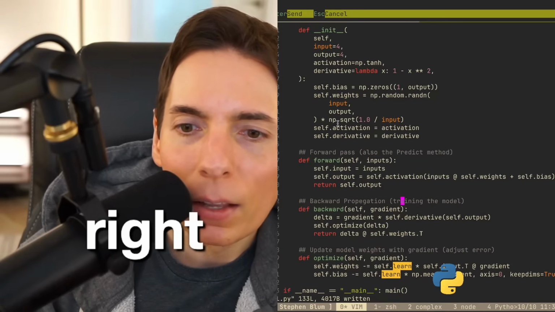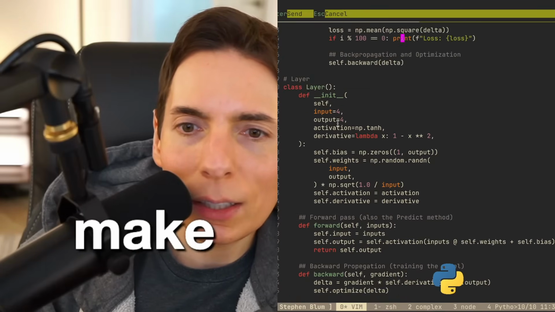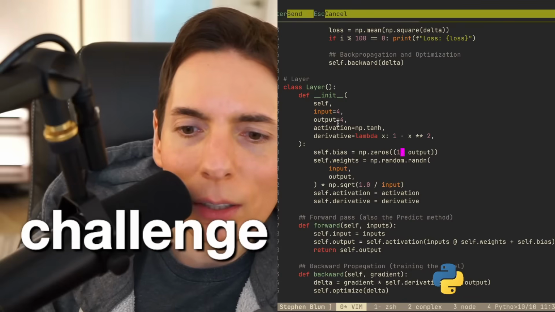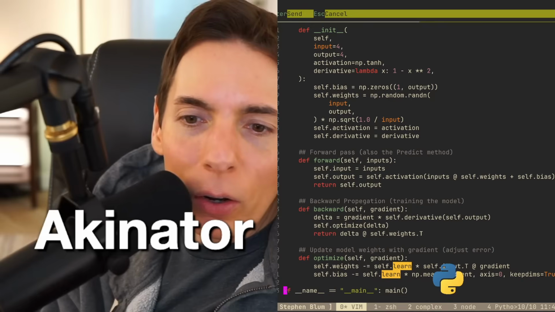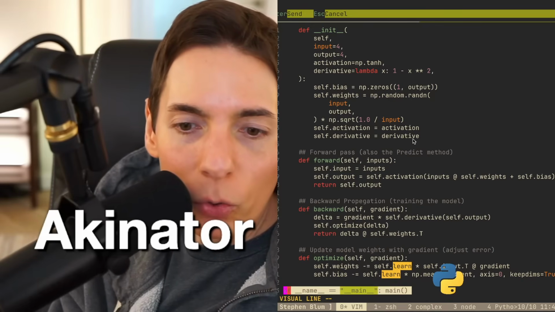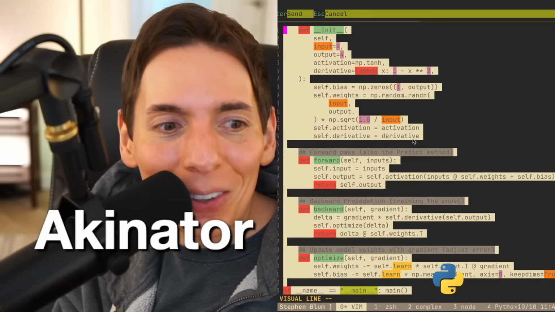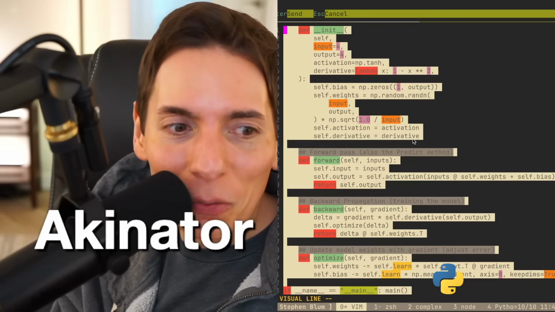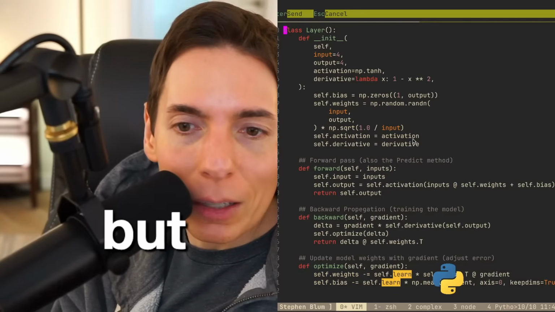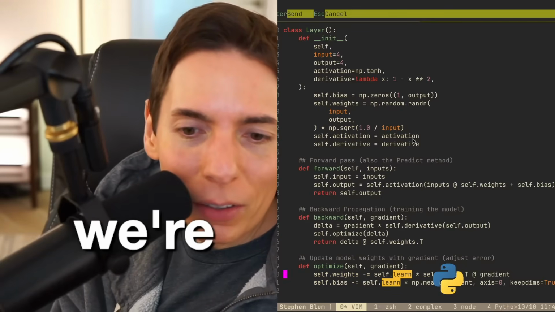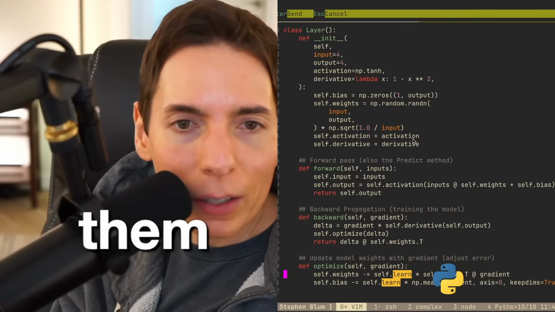We need to set the learning rate on the layer. We are building our own machine learning framework from scratch, which we succeeded at, right here on the screen. Check it out. We're successful. You can see it. But we're making improvements now. So I need to add the self-learning rate. That's what we're going to do.